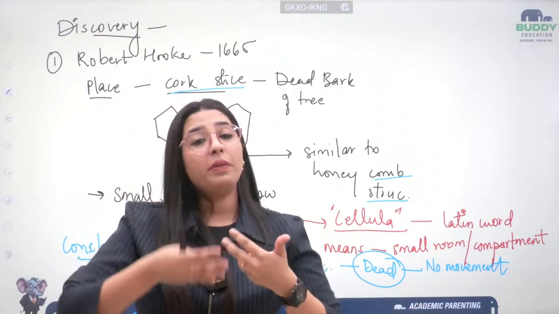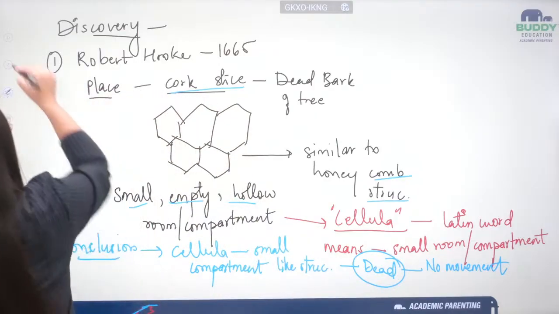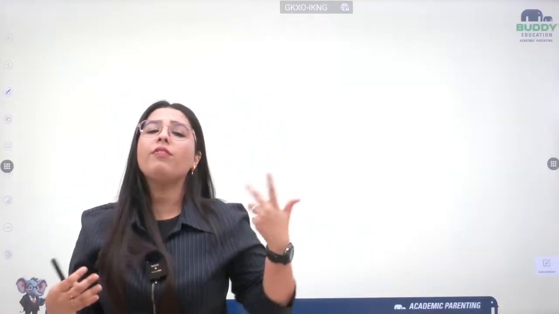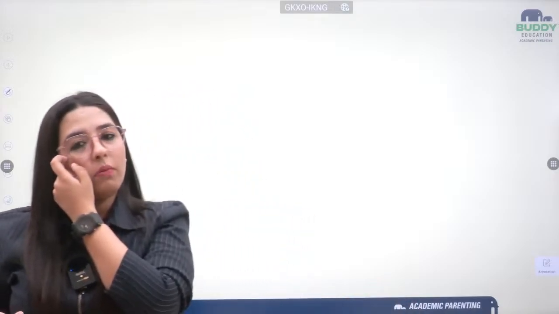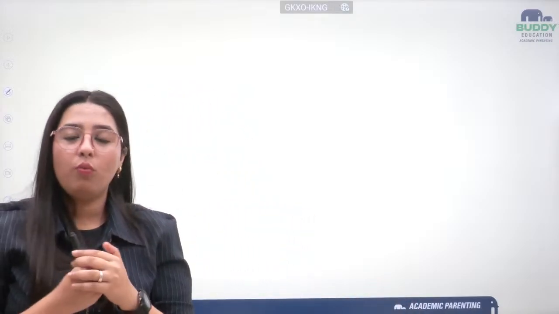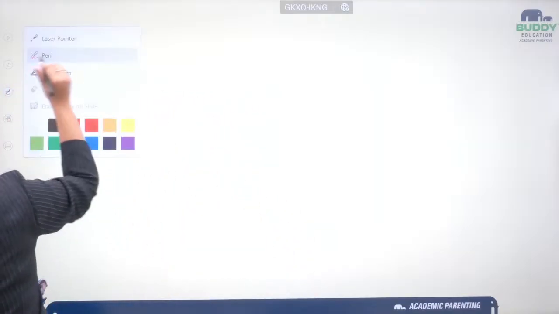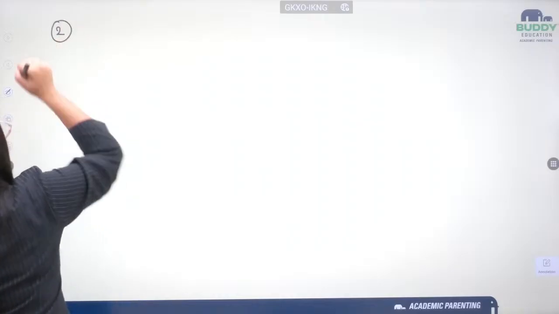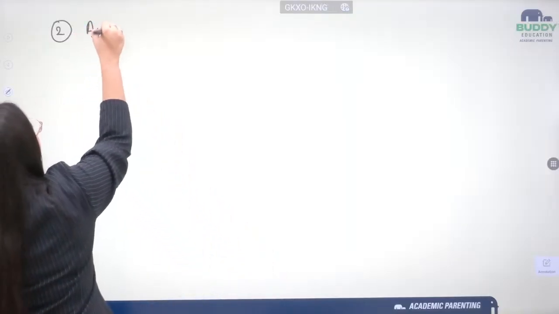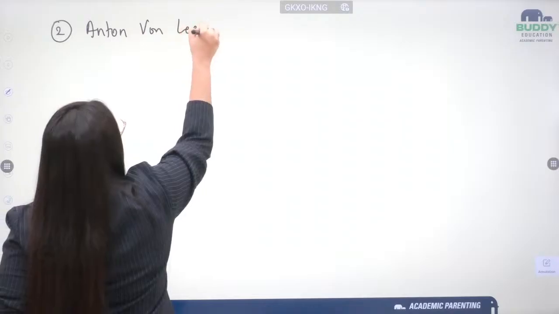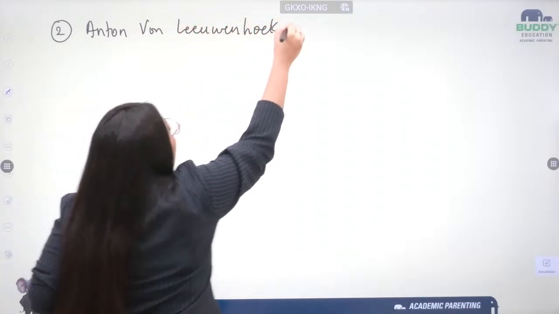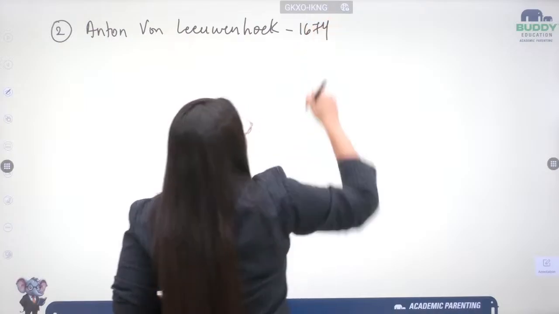Moving forward, how did we identify that these cells are not dead, that these cells are living? Then another scientist comes into the picture, and that scientist's name is Anton von Leeuwenhoek, or in short form A.V. Leeuwenhoek. Students, Leeuwenhoek is also called the father of microbiology, because he was the first one to discover the tiny little structure that is the cell. But he was the second scientist to come into the picture, in the year 1674.